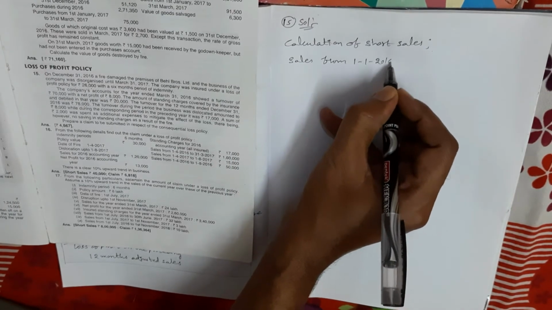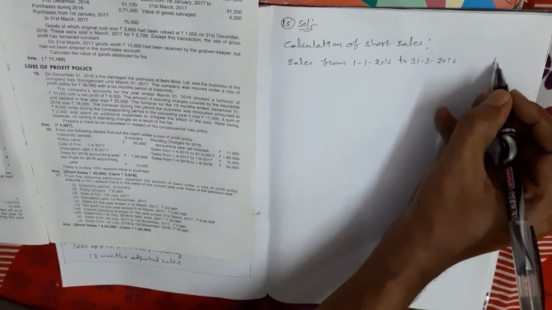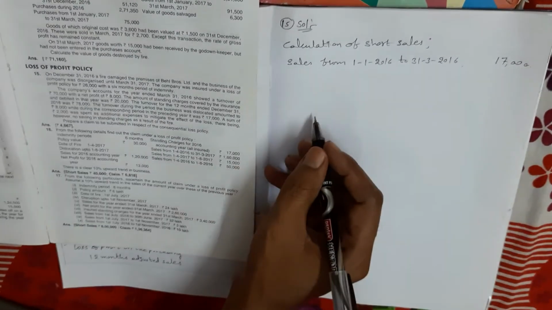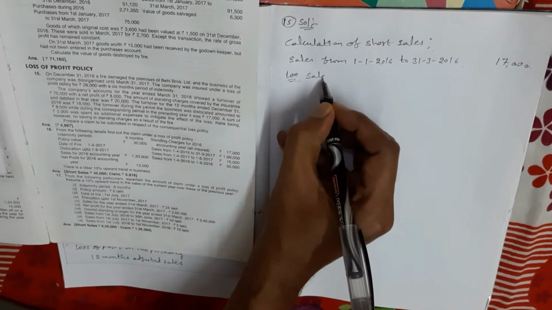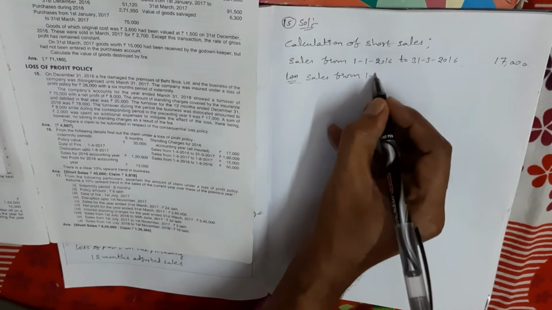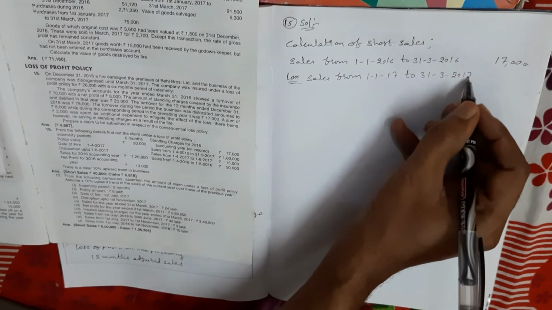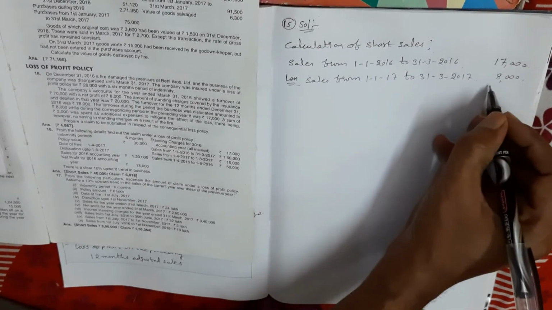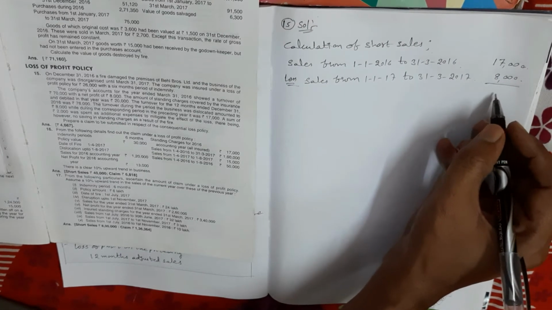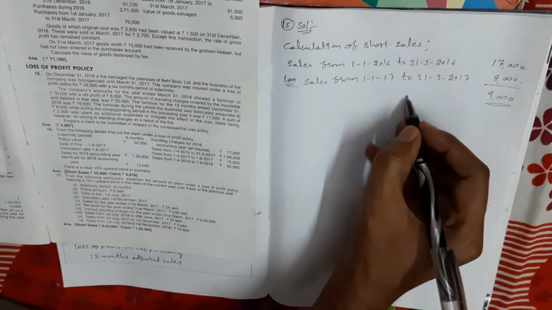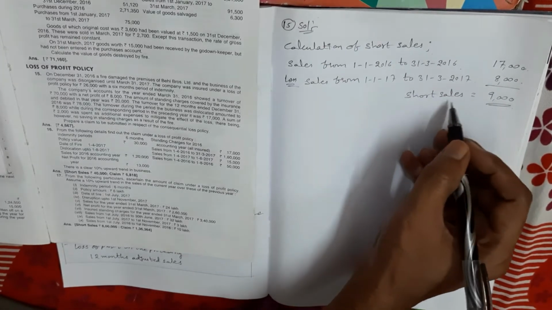1st January 2016 to 31st March 2016. Okay. How much sales amount is given? 17,000 rupees. Right. So from this amount, from the sales, we deduct the sales from 1st January 2017 to 31st March 2017. Okay, that is 8,000 rupees. These two amounts are already given in the problem. Okay, then we get 9,000 rupees of short sales amount. What is the short sales amount? 9,000 rupees.